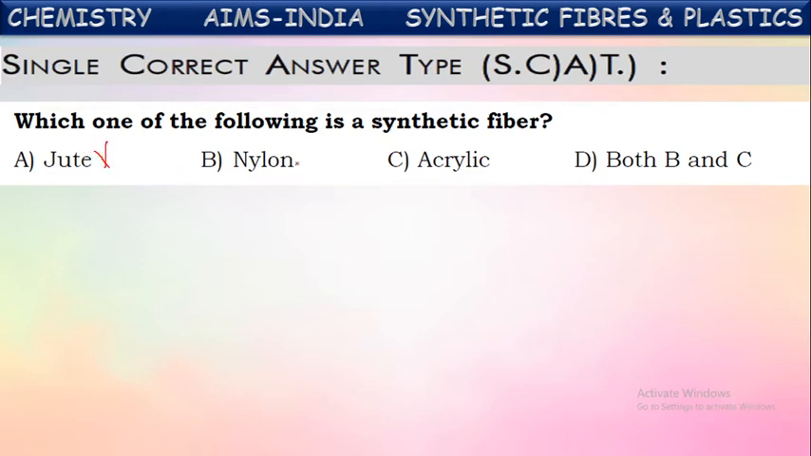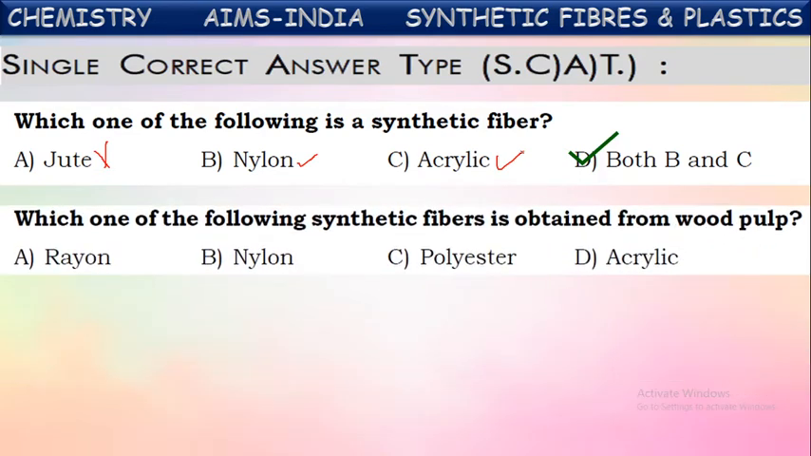Now if you see nylon and acrylic, these two are synthetic fibers. These are obtained from chemicals and prepared in the laboratory. So these two are called synthetic or man-made fibers. So the correct answer will be these two. So D will be the correct answer. B and C are synthetic fibers.